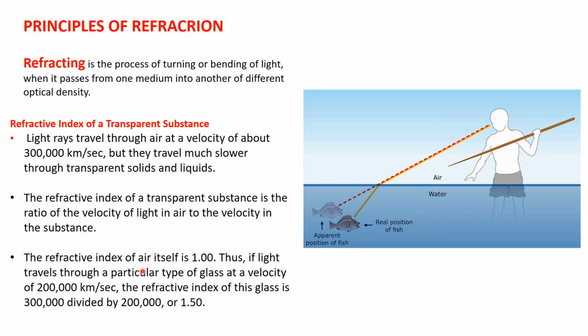For example, if we have a glass, and the velocity of light in this type of glass is about 200,000 km per second, so the refractive index of this glass is 1.5. It is the ratio between the velocity of light in air to the velocity of light in the glass, 1.5. So in this slide we define what is the meaning of refraction and what is the meaning of refractive index and how we can calculate it.